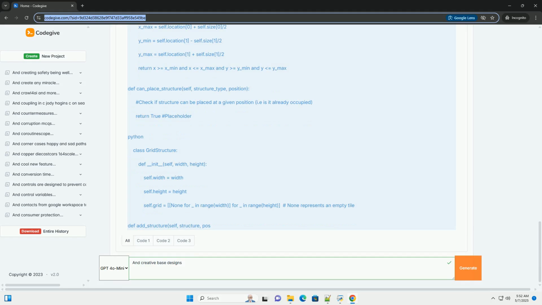3. Functional zoning. Concept: divide the base into distinct zones based on function, for example defensive zone, production zone, residential zone, research zone. This helps to organize the base and optimize resource flow and defense. Techniques: defensive perimeter, create a fortified outer layer of defenses to protect the core of the base. Production cluster: group production buildings together to streamline resource processing and unit creation.